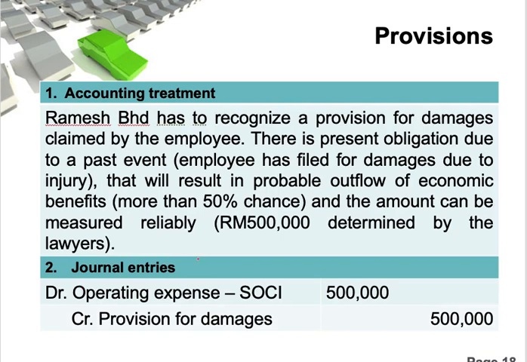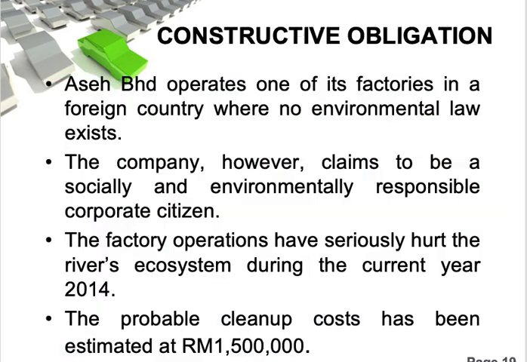So here it shows the example. The journal entry will be debit expenses, considered as operating expenses, or you can simply write debit damages expenses. That is much easier. Debit damages expenses and credit provision for damages, and the amount is 500,000.